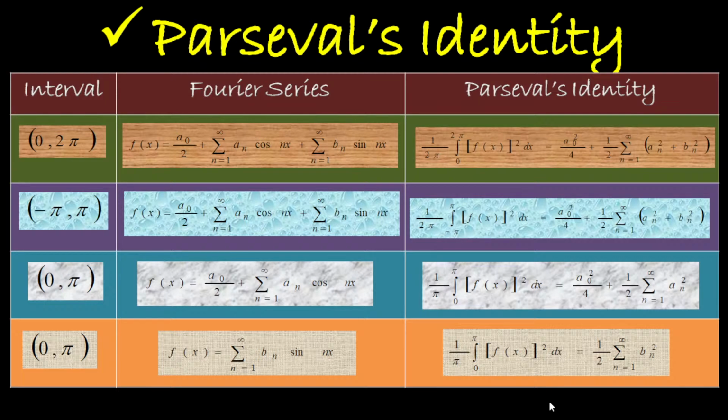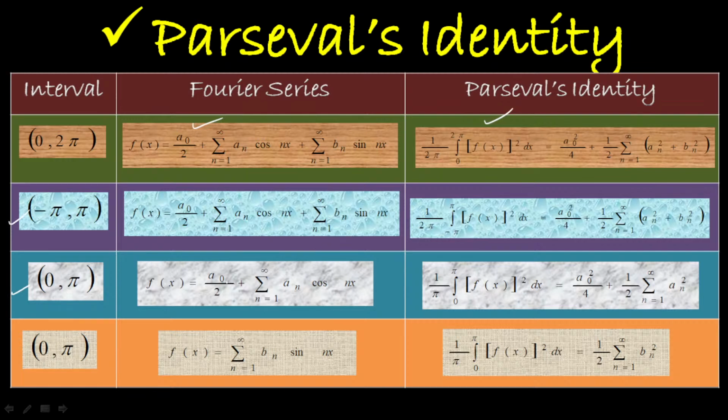Okay. Next, Parseval identity, one of the important things you should remember. If the interval is 0 to pi, and the Fourier series is of this form, in such cases we make use of the Parseval identity. That is, for the deduction part we make use of Parseval identity. So the RMS value on the left hand side is equal to a naught square by 4 plus 1 by 2 sigma n equals 1 to infinity of a n square plus b n square. Like that for minus pi to pi, 0 to pi.